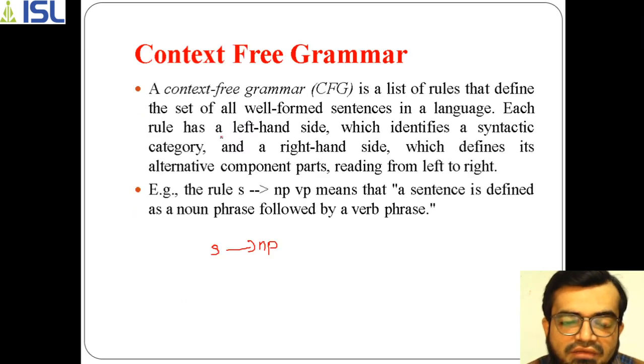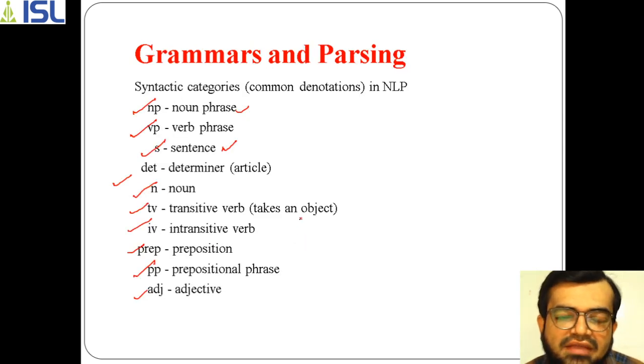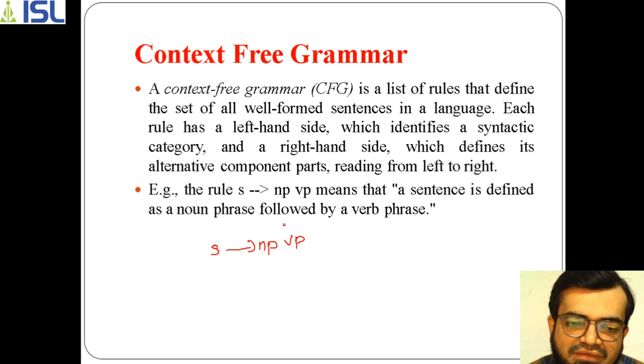So here we take one grammar rule, and according to this, the sentence is defined. NP is the noun phrase and VP is the verb phrase.